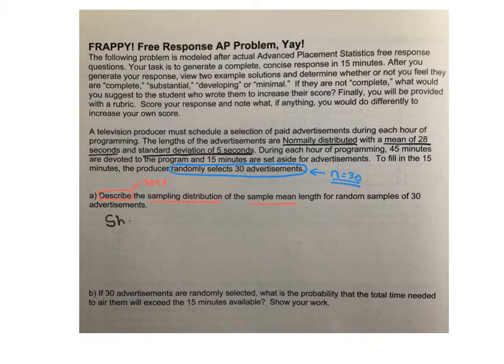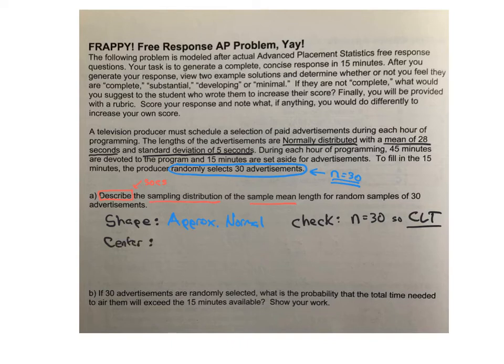Well, we need to talk about what is the shape. And you need to be very explicit on how did that work, right? So the shape, I believe it's going to be approximately normal, right? Approximately normal. Now, why? I'm going to check. Why? Because n is equal to 30, so the central limit theorem kicks in. And it's important to put CLT there, right? That's going to be good for us.